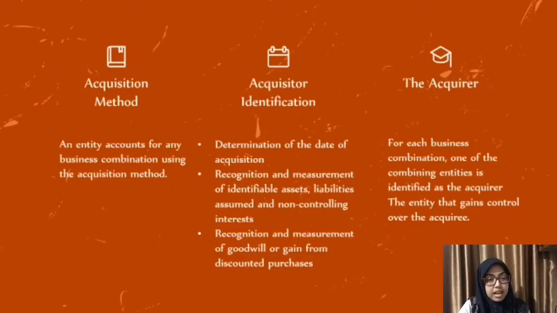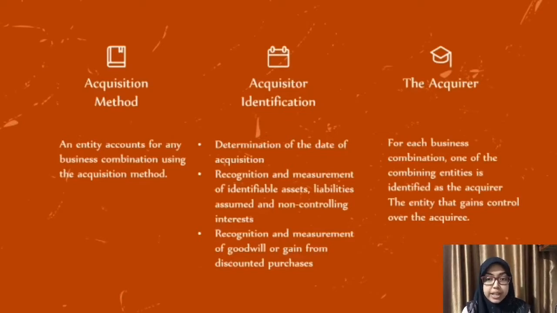Next, in this business combination, there is the acquisition method, which means an entity accounts for any business combination using the acquisition method. The acquisition identification includes determination of the date of the acquisition, recognition and measurement of identifiable assets, liabilities assumed and non-controlling interest, and the recognition and measurement of goodwill or gain from a bargain purchase.